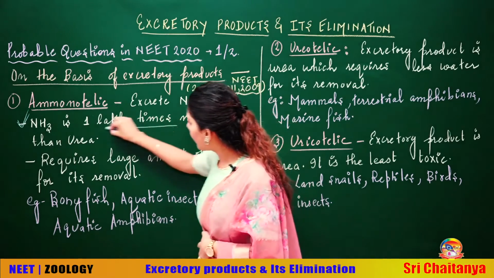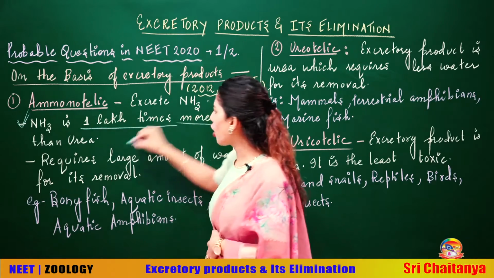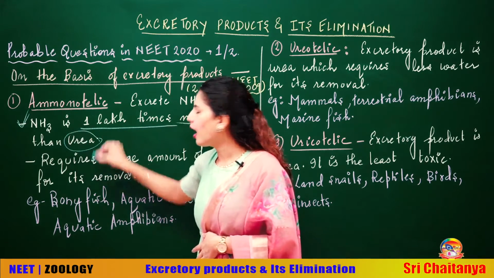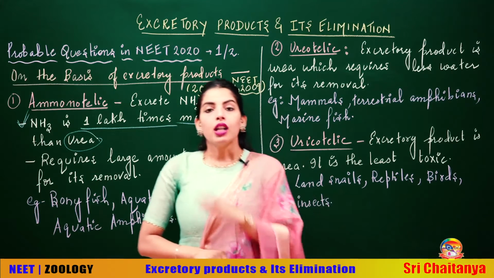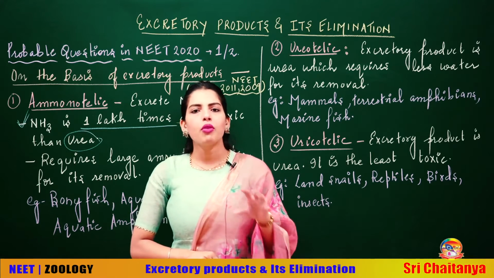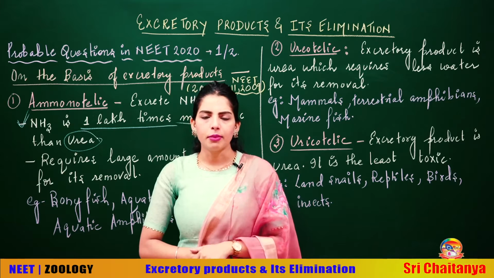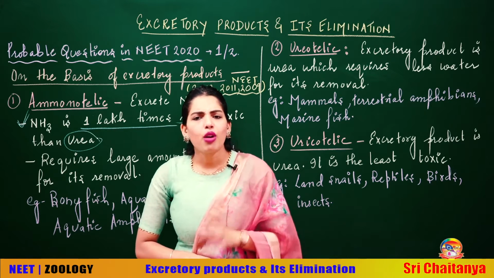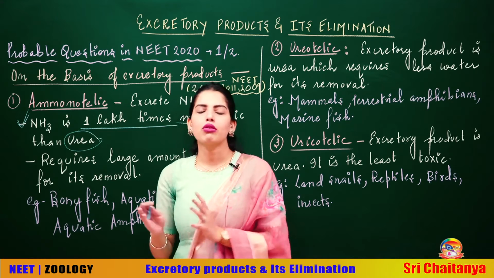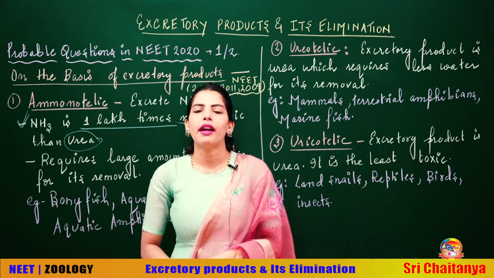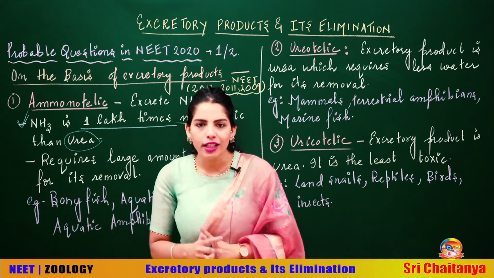Ammonia is 1 lakh times more toxic than urea. To remove this ammonia from the body of the animal, a large amount of water is required. So an animal that needs to remove ammonia will also need to remove a lot of water from the body.